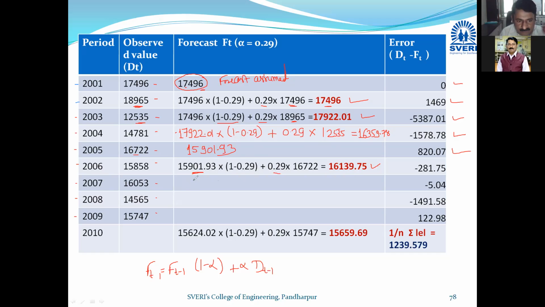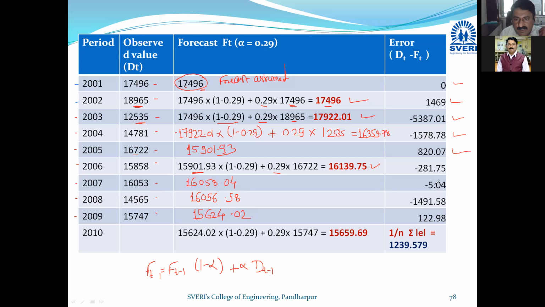So I will give you the further 3 answers. If you solve in this way, you will get 16,058.4, 16,056.58 and 15,624.02.